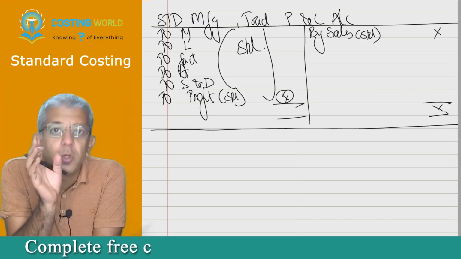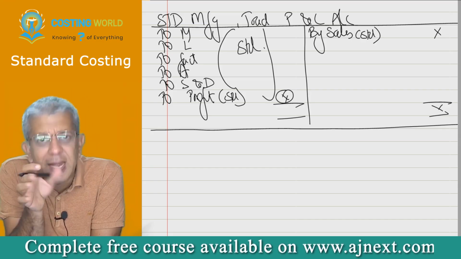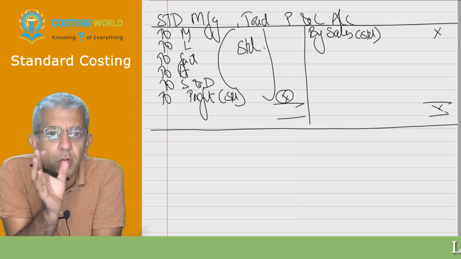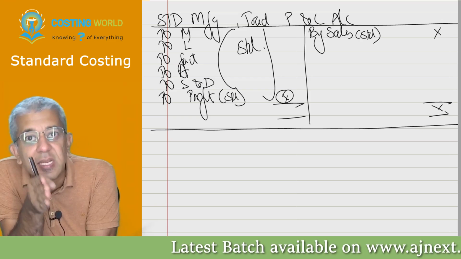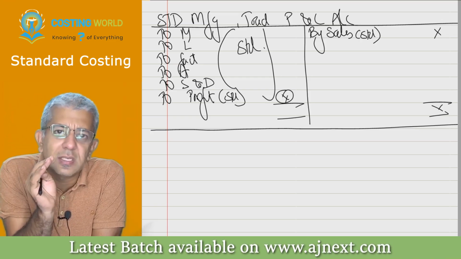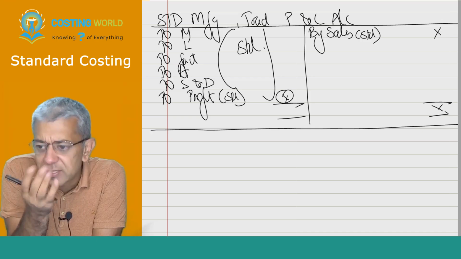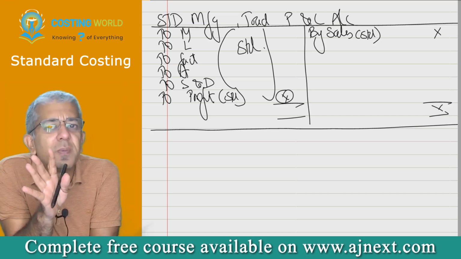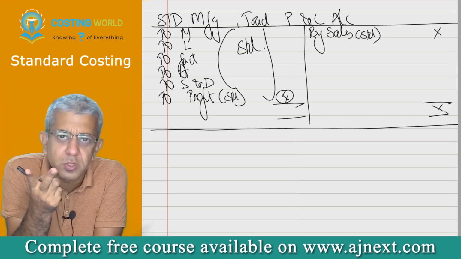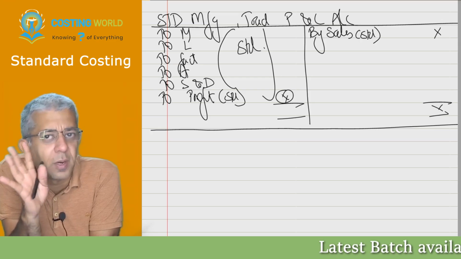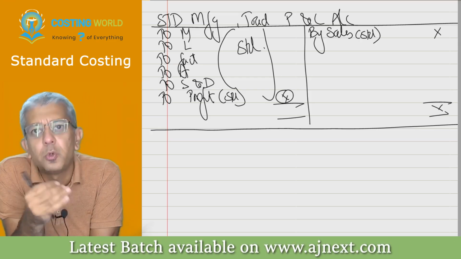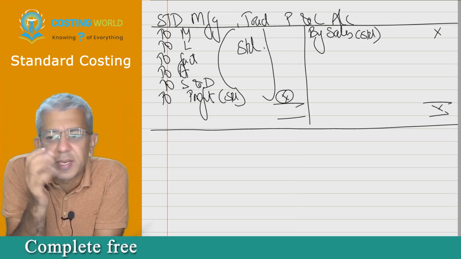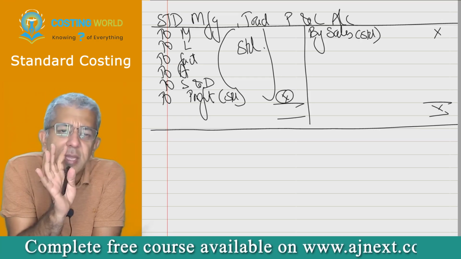Now do remember, whenever you make these standards, standards should not be very tough. They should not be very simple. Standards should always be such that if a person works reasonably hard, then they should be able to achieve them. For example, if I tell you that you should be able to get, say, 90 marks, I think this is a reasonable standard for you all. It is neither too tough nor too simple. If you work hard with a proper amount of planning, you do your classwork, you do your homework, you give all the tests and so on, then you should be able to get 90. Now I think 90 is an ideal standard.